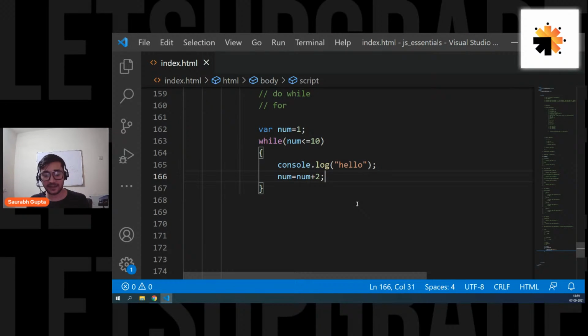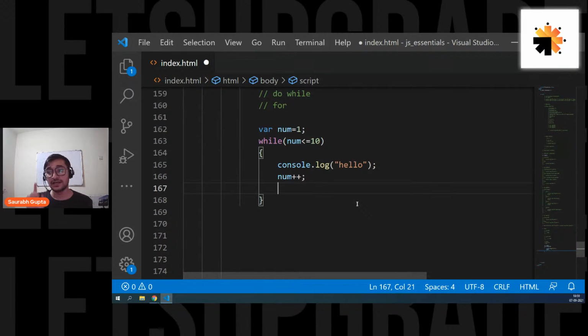Is that clear? But for now, I only want to increment it by 1. So I can put num equals num plus 1, or you can put num plus equal to 1, the shortcut we learned yesterday. Or if you're sure that you only want to increment by 1, we also have a unary operator, so you can also do num plus plus. That means you have multiple ways.